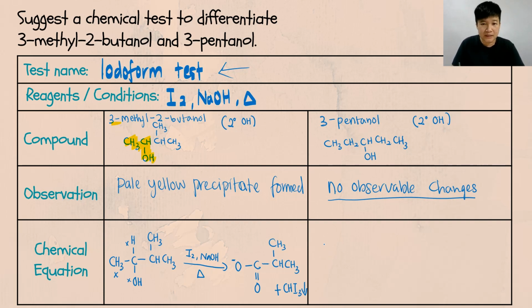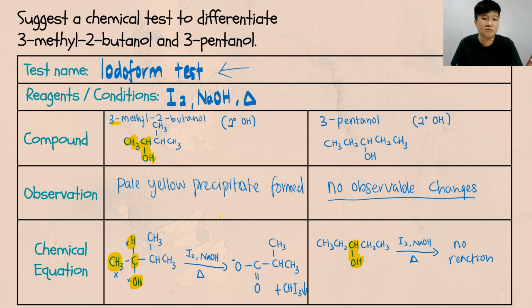While for your 3-pentanol, there will be no observable change because there is no reaction. So for the 3-pentanol, when it reacts with I2 and NaOH and also heat, there will be no reaction. Why is there no reaction? Because the carbon that is holding the OH doesn't have the methyl group. While over here, the carbon that is holding the OH has one hydrogen and one methyl group.